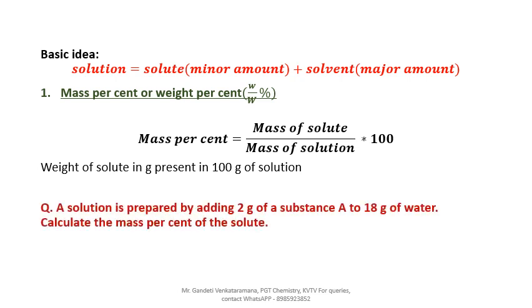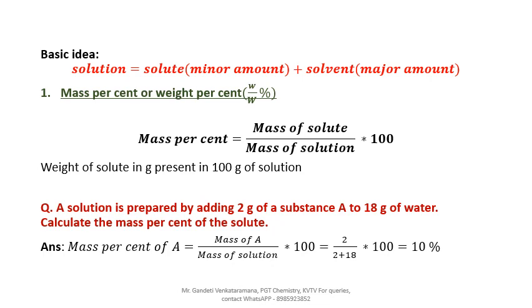First question, look at the question, then you can understand. A solution is prepared by adding 2 gram of a substance A to 18 gram of water. So here 2 gram of a substance A is added to 18 gram of water. So 2 gram A is less quantity, so this is the solute. 18 gram of water is the solvent. If you add, you will get the solution, 2 plus 18, 20. Calculate the mass percent of the solute.